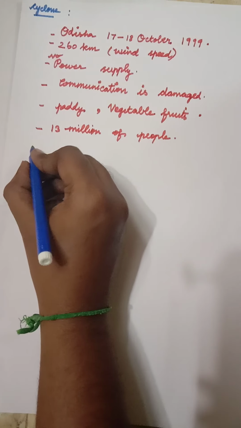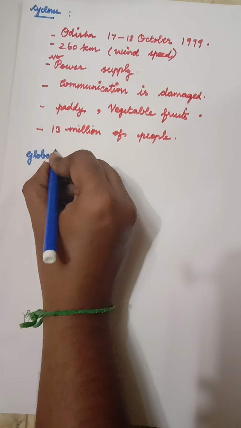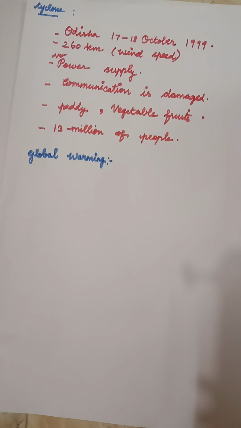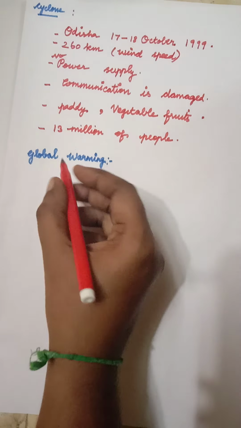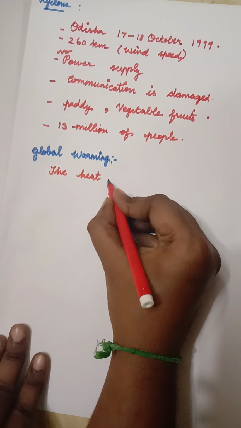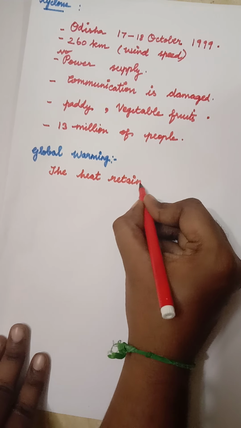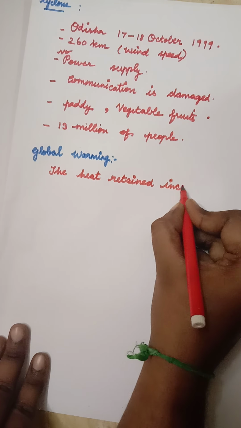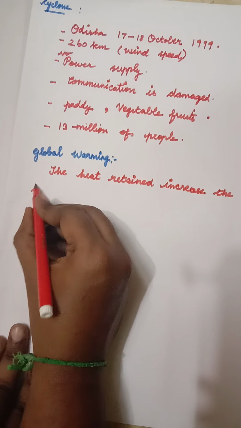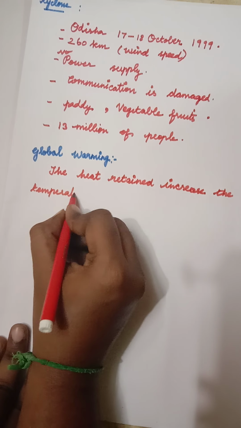What is global warming? The heat retained that increases the temperature of the atmosphere is called global warming.